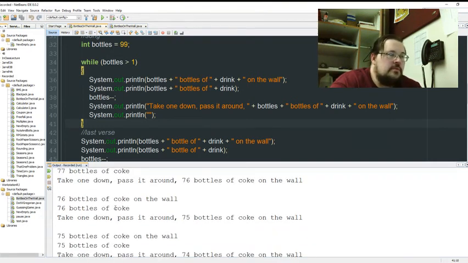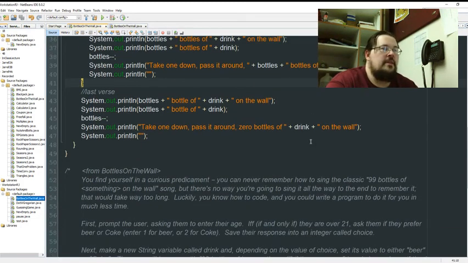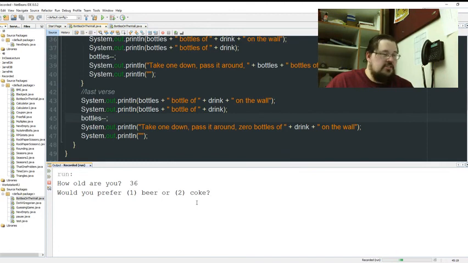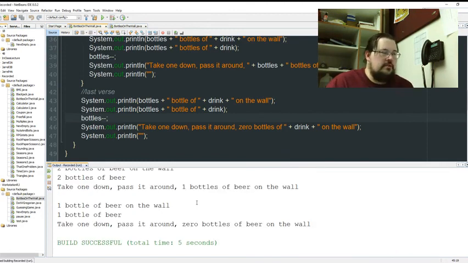76 bottles of Coke on the wall. 76 take one down, pass it around. 75. Okay, so the minor one works. Yay. So now let's check a non-minor. Mr. Gerald. Mr. Gerald, have one. Ooh, okay, so with them.